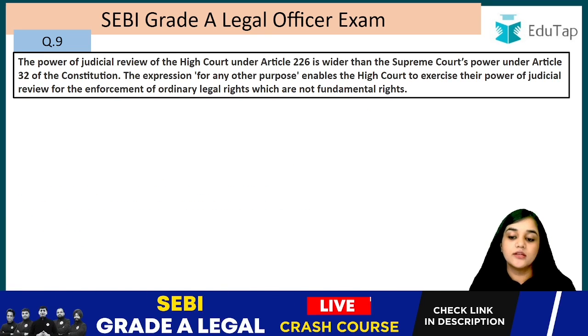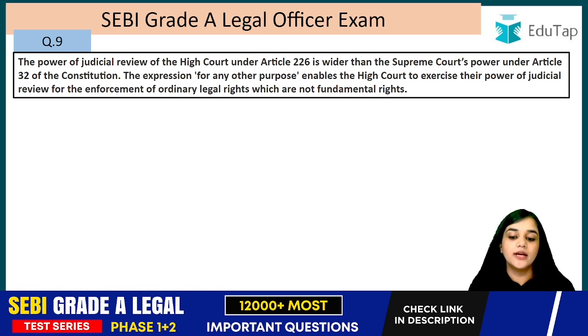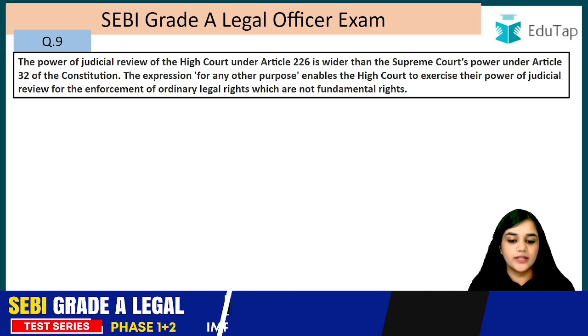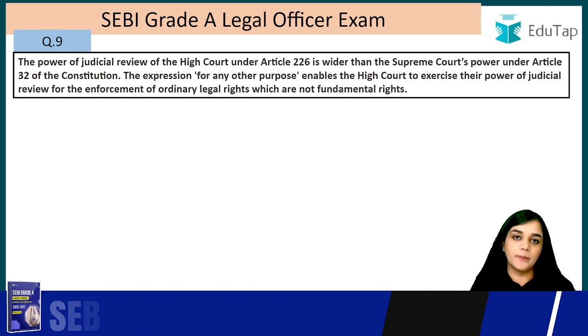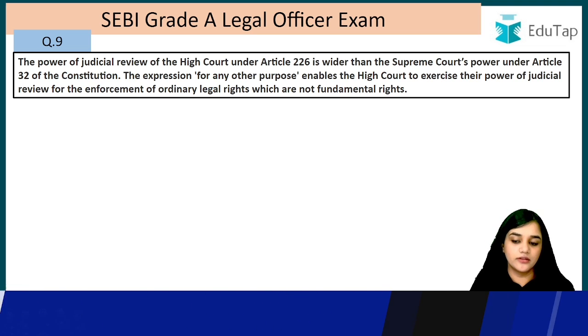Right, let's read it. The power of judicial review of the High Court under 226 is wider than the Supreme Court's power under Article 32 of the Constitution. The expression "for any other purpose" enables the High Court to exercise their power of judicial review for the enforcement of ordinary legal rights which are not fundamental rights. So under 226 you can enforce your fundamental right as well as any other legal right.